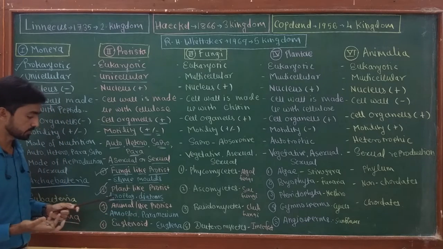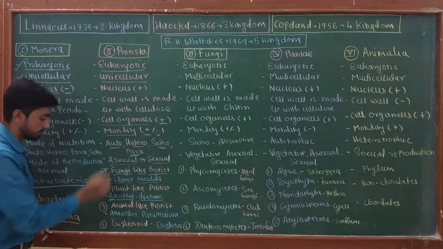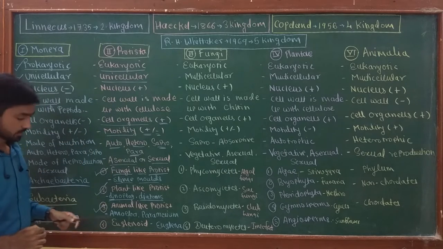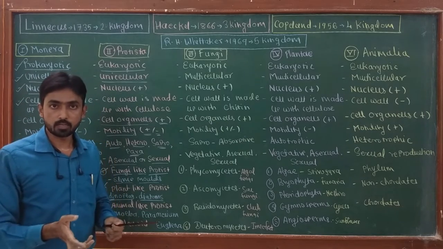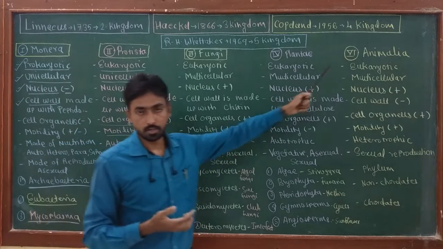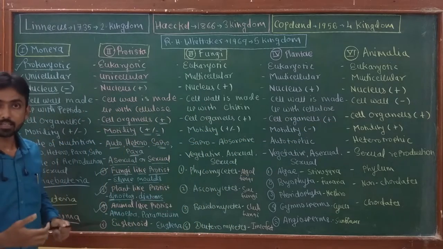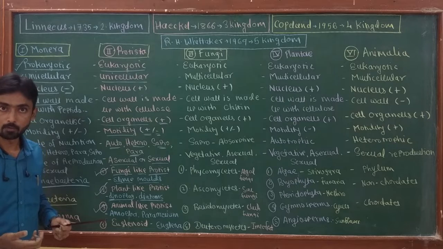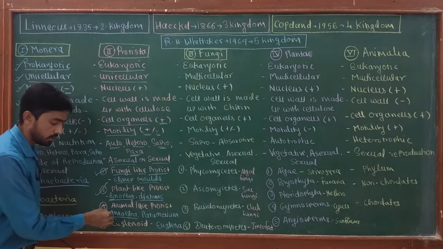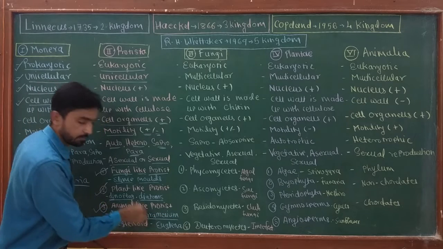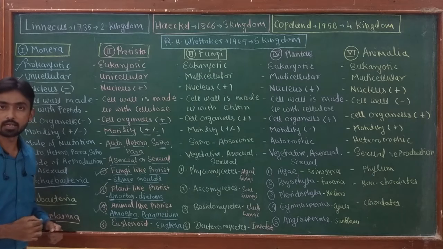So both these organisms come under plant-like protist. Now the third class of the protist is animal-like protist. This is the class in which animal-like protists are present, which is eukaryotic, multicellular, show heterotrophic mode of nutrition, and generally reproduce by sexual method. Okay, examples of animal-like protist are amoeba and paramecium. Okay, well-known organisms which are present in the animal-like protist.